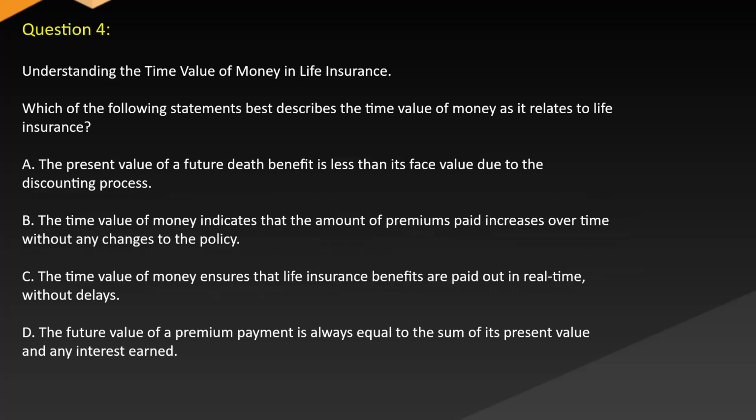Question 4. Understanding the time value of money in life insurance. Which of the following statements best describes the time value of money as it relates to life insurance? A. The present value of a future death benefit is less than its face value due to the discounting process. B. The time value of money indicates that the amount of premiums paid increases over time without any changes to the policy. C. The time value of money ensures that life insurance benefits are paid out in real time without delays. D. The future value of a premium payment is always equal to the sum of its present value and any interest earned.